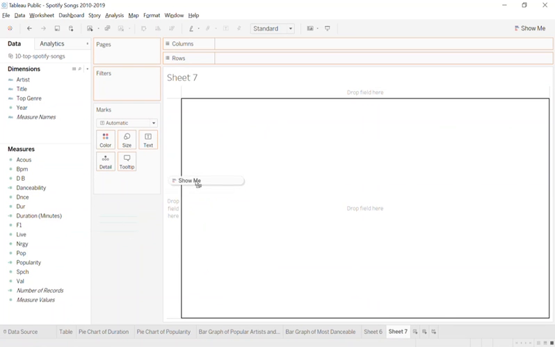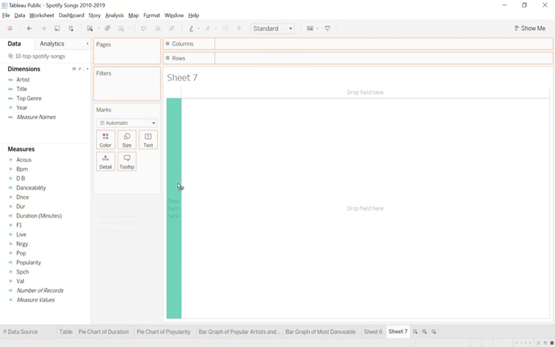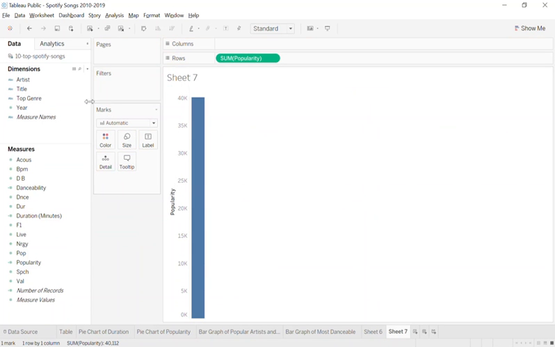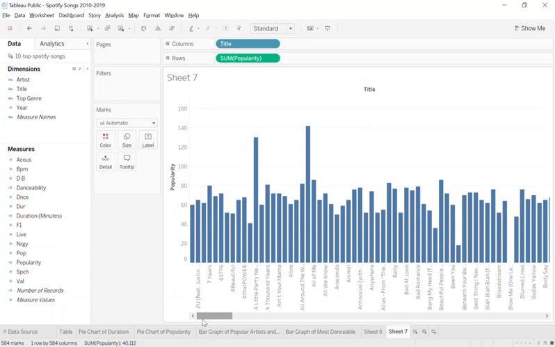So you can go to Show Me in the top right. Okay, I'll go to Show Me right here. What chart are you looking to do? How about that circle view? The circle views. Okay, so what does it need? It needs one or more dimensions and one or more measures.